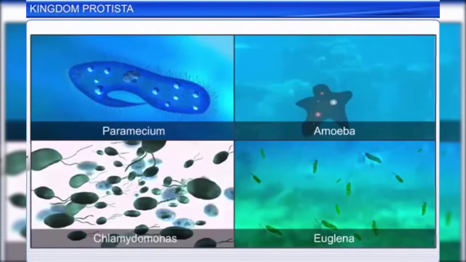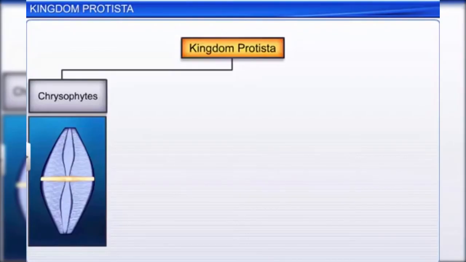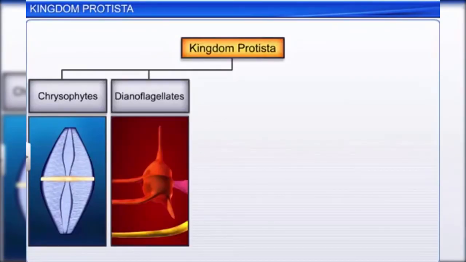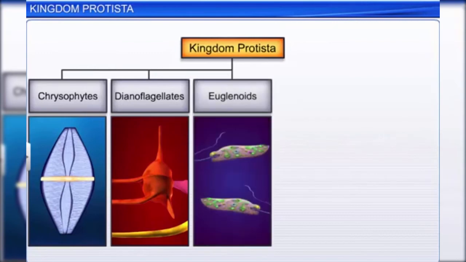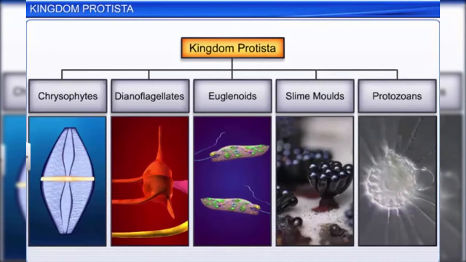All unicellular eukaryotes come under kingdom Protista. Members of the kingdom Protista are primarily aquatic. Chrysophytes, dinoflagellates, euglenoids, slime molds, and protozoans are few categories of protists.